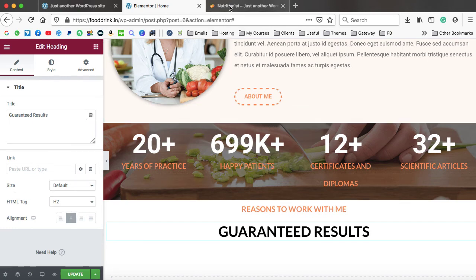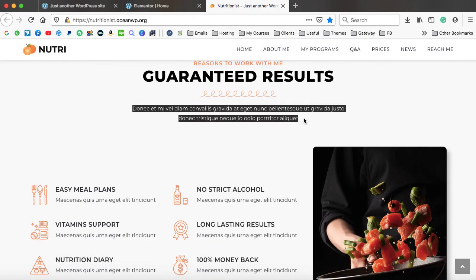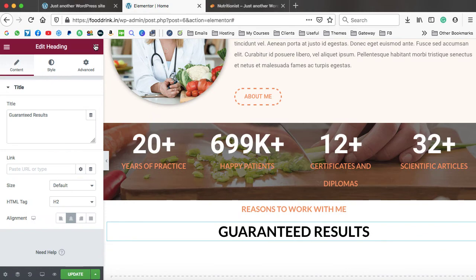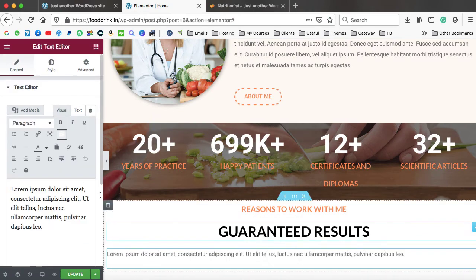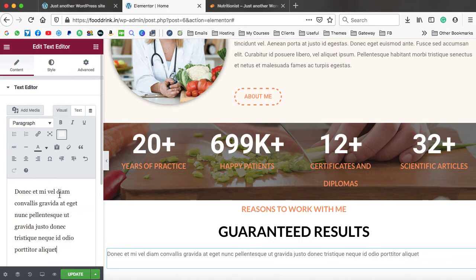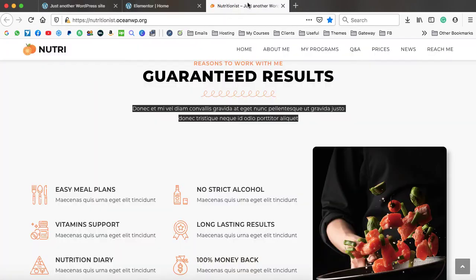Okay, now let's check the next thing. Here we have some text as well. Let's copy it from here. Then we can open the text editor, drop it just below the guaranteed results, and we can paste the text in this box. Also we can align the text to center like this. Okay, now let's check the next thing.